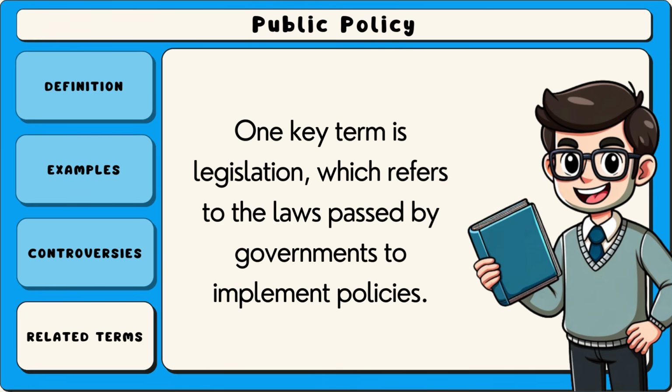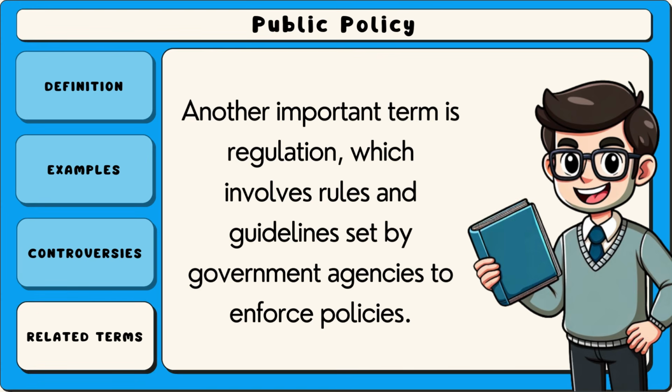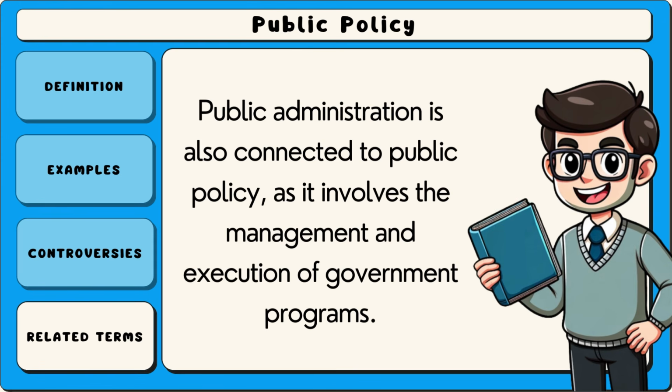One key term is legislation, which refers to the laws passed by governments to implement policies. Another important term is regulation, which involves rules and guidelines set by government agencies to enforce policies. Public administration is also connected to public policy, as it involves the management and execution of government programs.